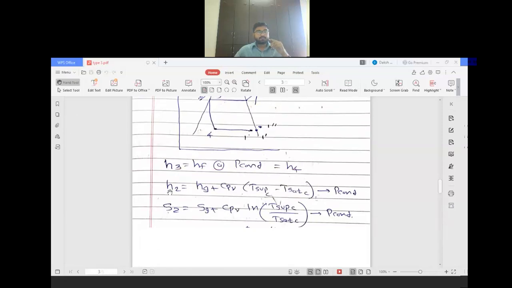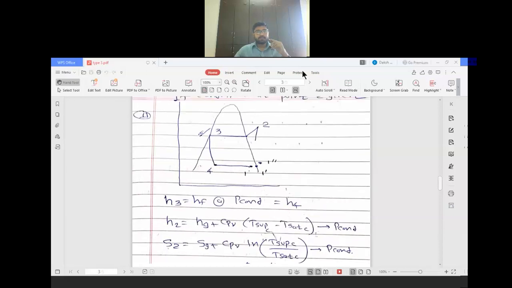Then after H2, now here I told you about the condition given. Condition means generally if T superheated condenser is given, so we can find out H2. Then after we have to find out the S2. Why do we have to find out the S2? Because we need to compare it with this entropy. Clear? Let us call it SA. S2 is equal to SA. So that's why we also have to find out the S2. All the values you need to take from the P condenser.